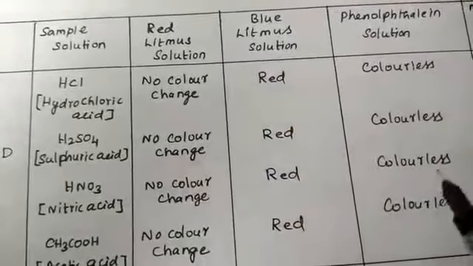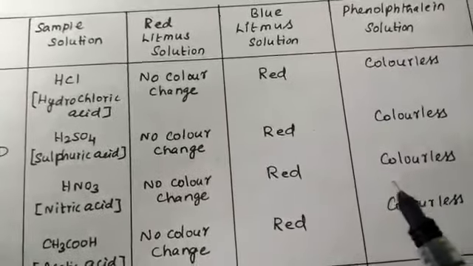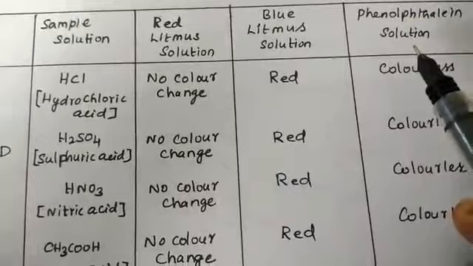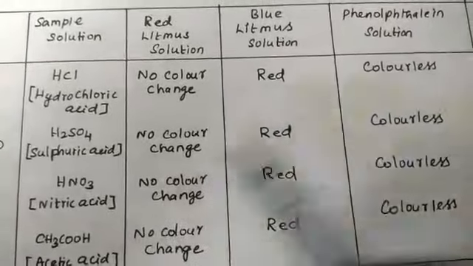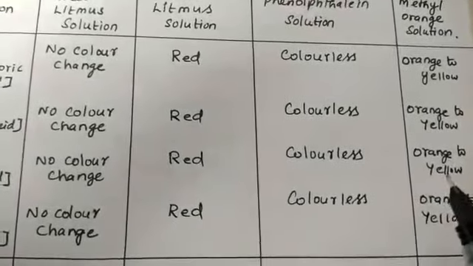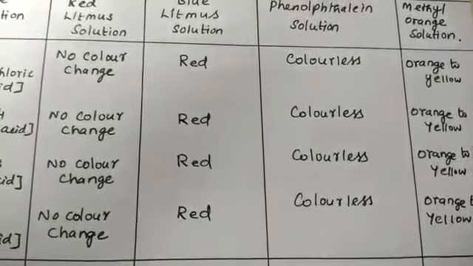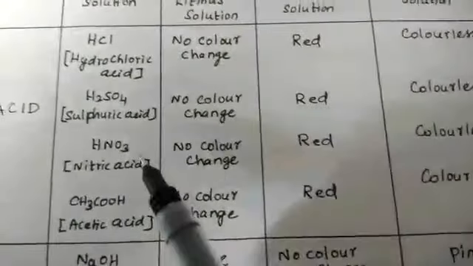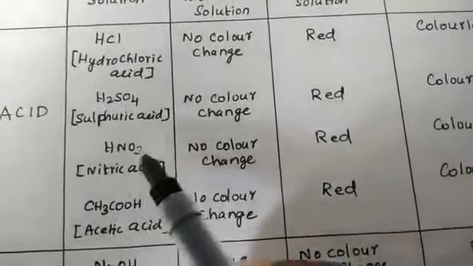Nitric acid added to blue litmus solution changes the color from blue to red, indicating acid. Nitric acid added to phenolphthalein solution does not change the color, it stays colorless. Actually, phenolphthalein is a colorless solution. Nitric acid added to methyl orange changes the color from orange to yellow. All these changes indicate that nitric acid is acidic in nature.